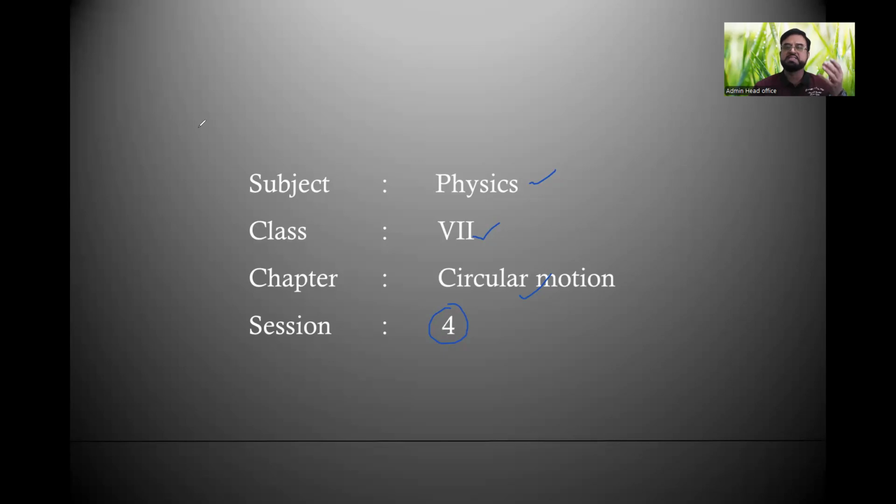But out of all these, circular motion is a very special type, because in this motion, the body changes its direction continuously. At every point, there is a change in direction, even though the body is moving at constant speed.